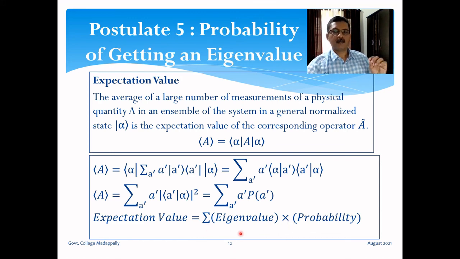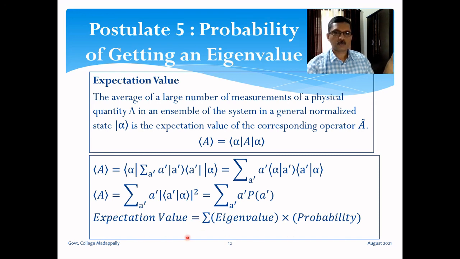Eigenvalue times probability of getting that eigenvalue. When you sum over a value times the probability of getting that value, you get the average of the quantity, and that is the expectation value. Expectation value is the average of a large number of measurements. So what we have demonstrated here is that this definition of expectation value essentially gives the sum over each eigenvalue times the probability of getting that eigenvalue. In other words, it gives the average of a large number of measurements.